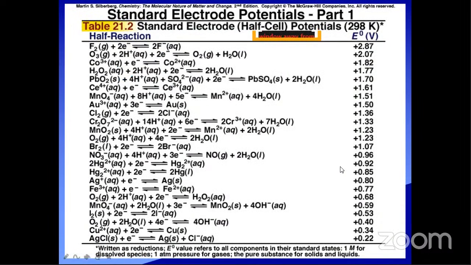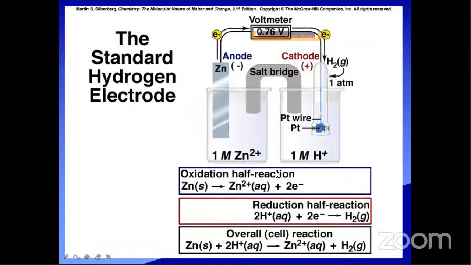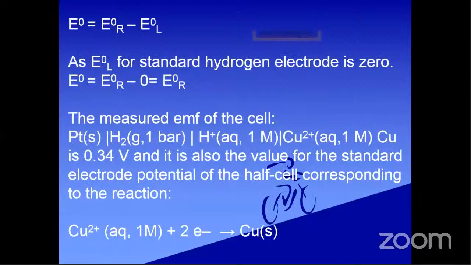You see this one. So here zinc is undergoing oxidation, and this is the overall cell reaction. How to calculate the E naught cell? We have discussed already. E naught cell equals E naught, where the naught indicates the standard condition. What are the standard conditions? I will explain simply.